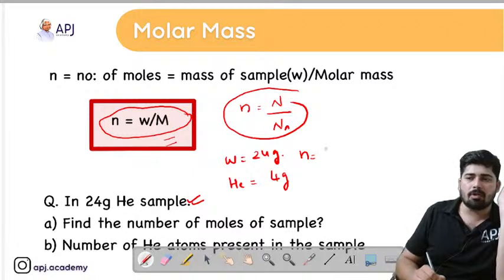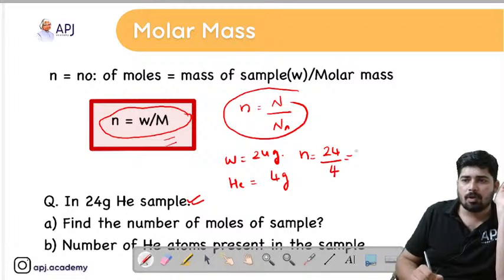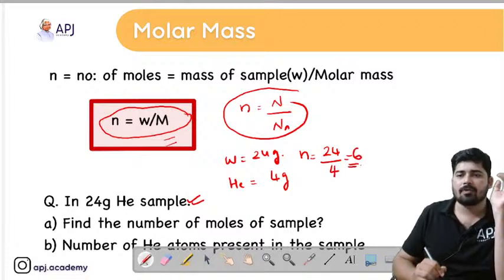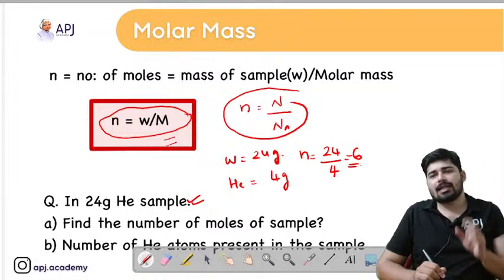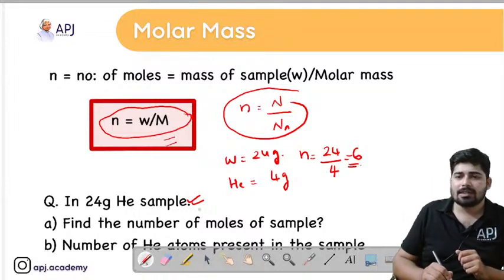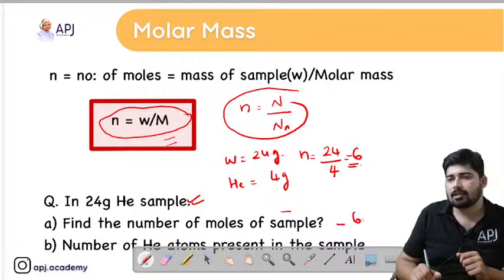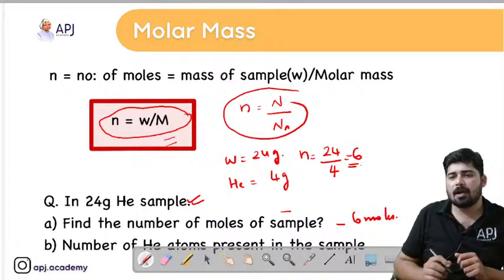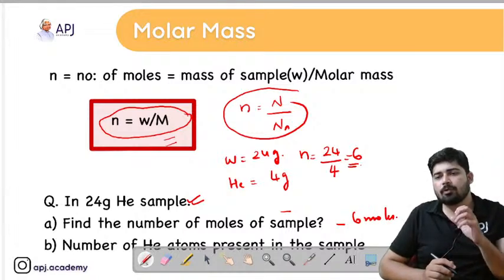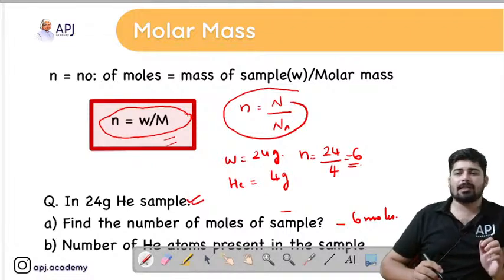So what is the number of moles? Number of moles is equal to weight by molar mass, that is 24 by 4 equal to 6. That particular sample consists of 6 moles. Yes, we got the answer as 6 moles. Now what is the B part in the question? You have to find out the number of atoms present in the sample.